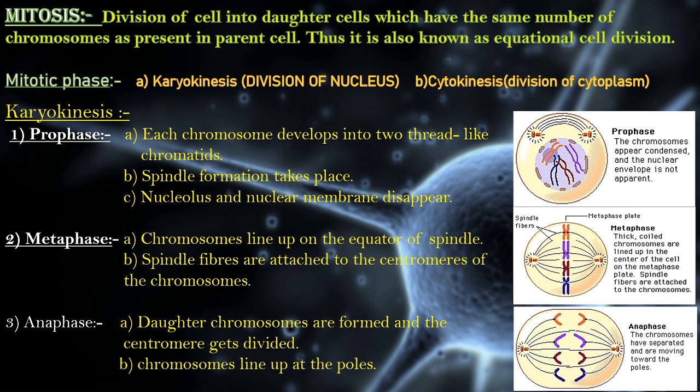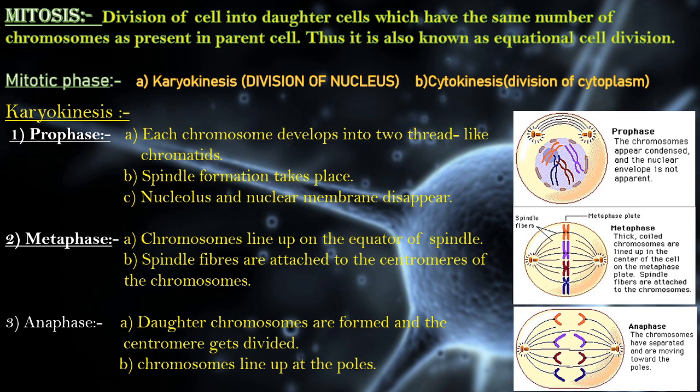Now, karyokinesis is divided into many steps. Firstly comes prophase. What is prophase? In prophase, each chromosome develops into two thread-like chromatids. We all know that a chromosome is made up of two chromatids. So, in prophase, the chromatids become visible and more thickened. Then spindle formation takes place. And after that, the nucleolus and nuclear membrane disappear.